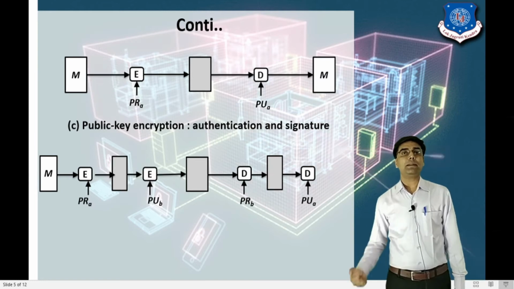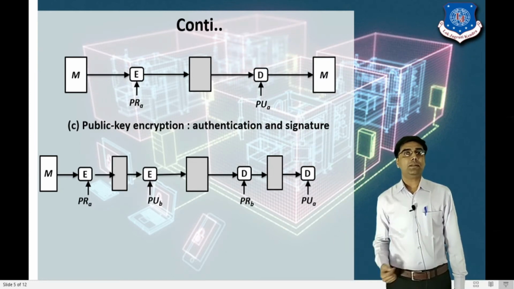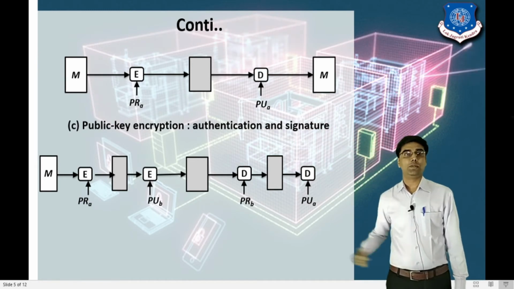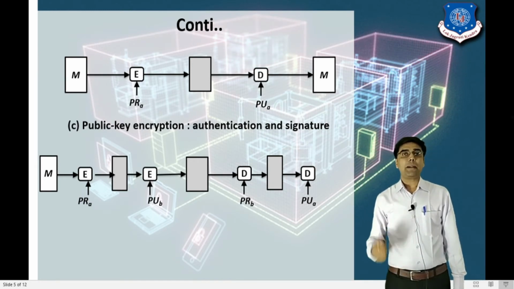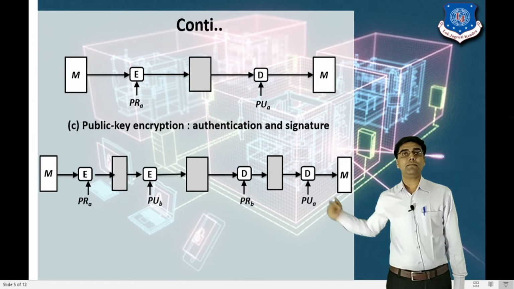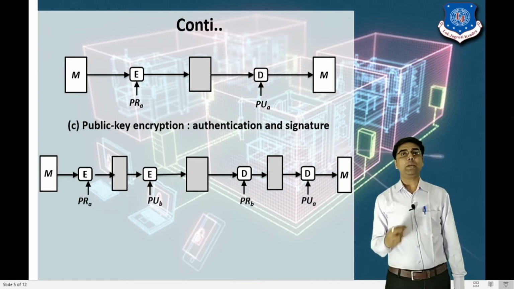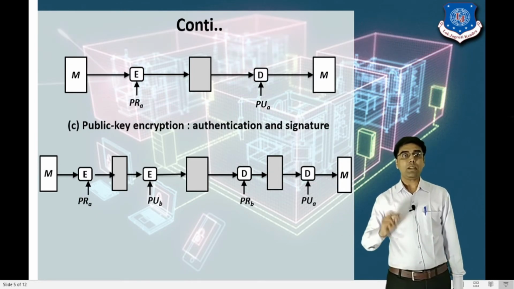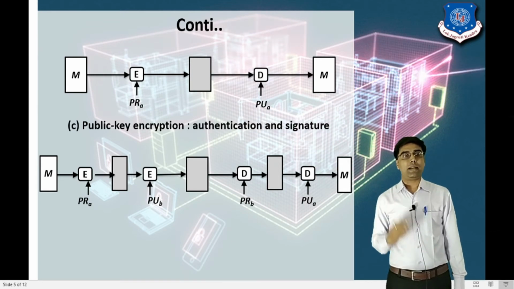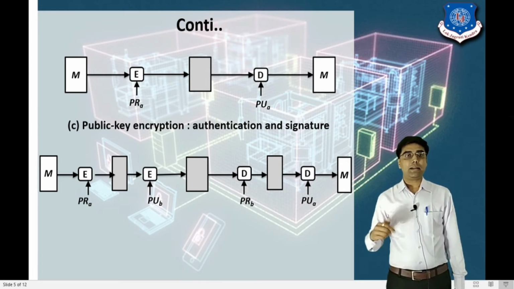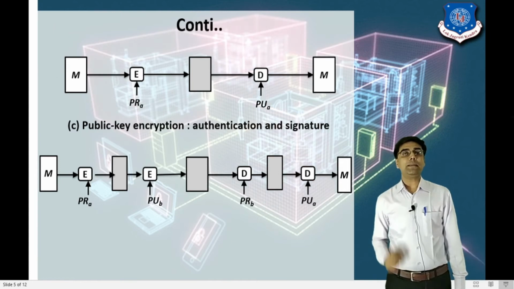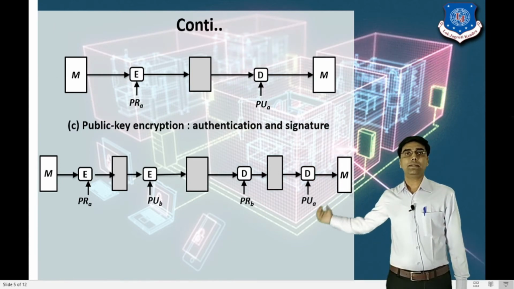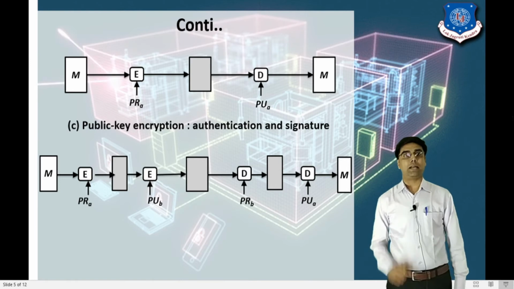Again we apply the decryption with the public key of user A. Now after applying the decryption we get the final plain text message. So in this scenario you can see that on the sender side we apply dual encryption, and on the receiver side we apply double decryption, right?